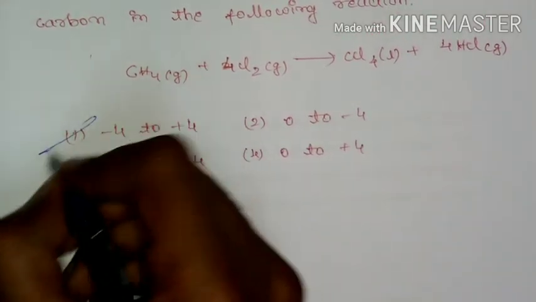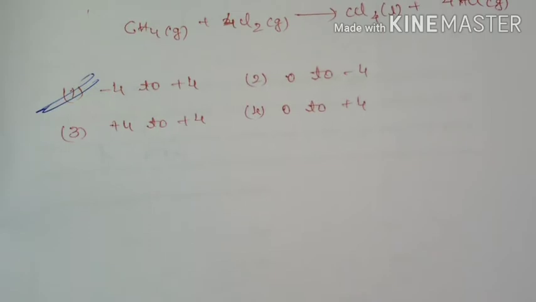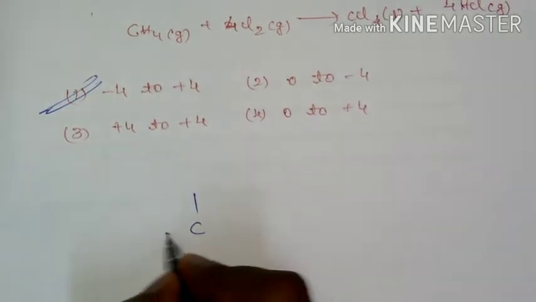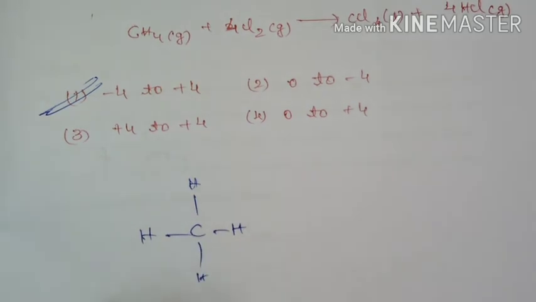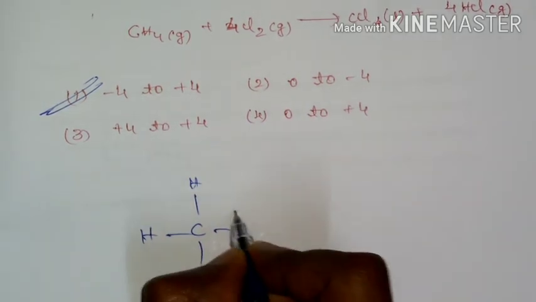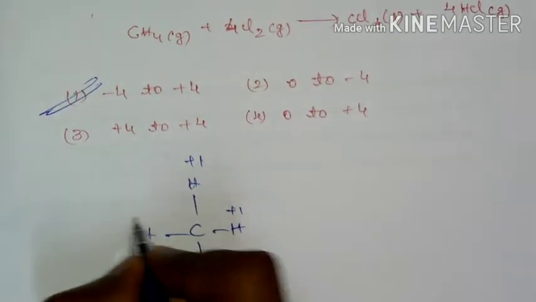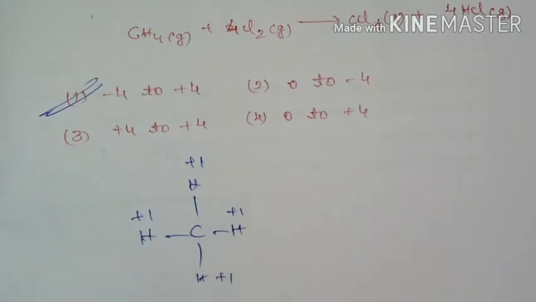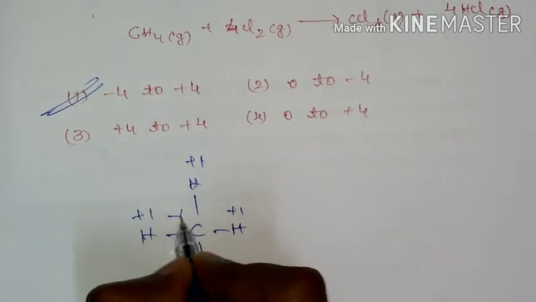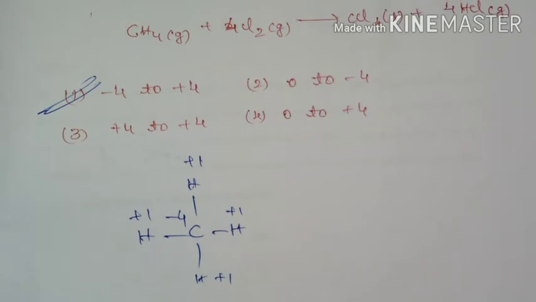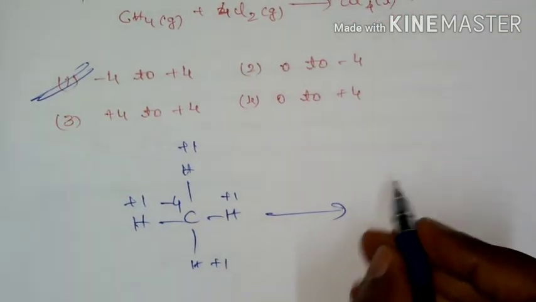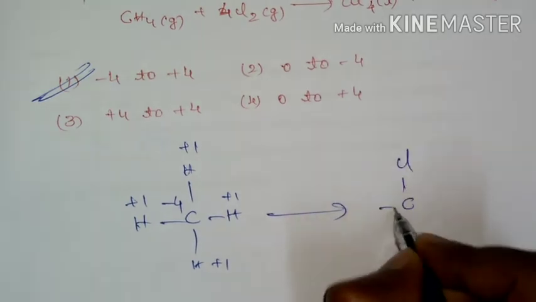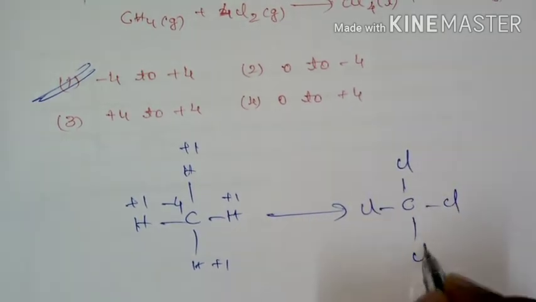So the correct answer is -4 to +4. Here if you consider methane, hydrogen will carry +1, +1, +1, +1, so overall carbon is going to carry -4. If it undergoes chlorination, it is going to form carbon tetrachloride.